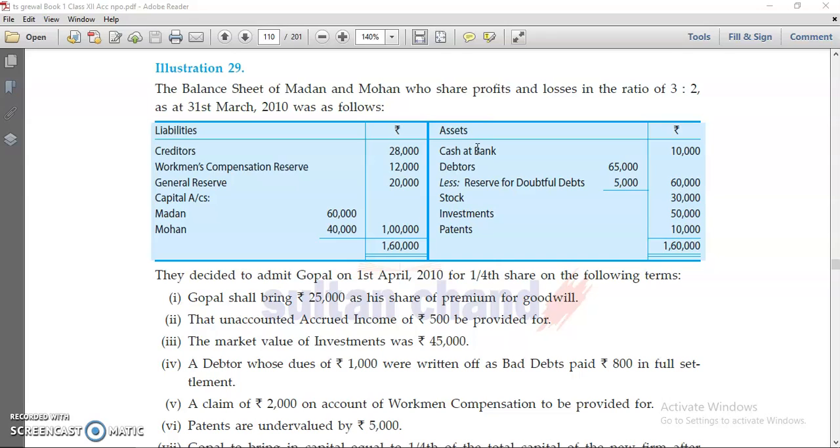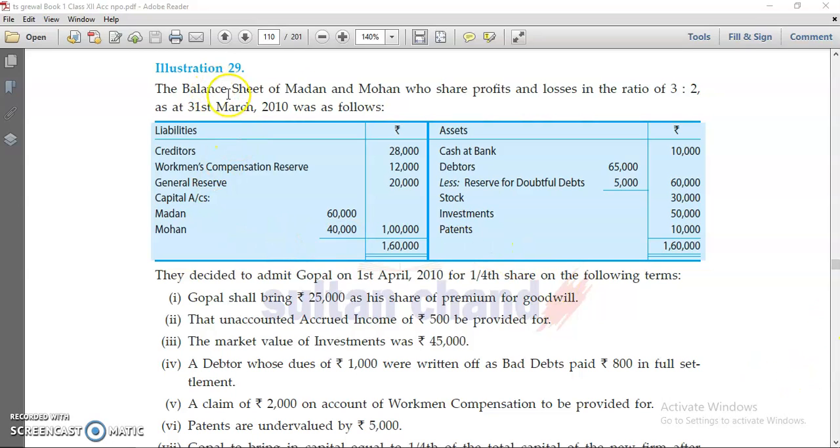One is where adjustment is required and the new partner's capital is given, and second is where they ask for proportionate capital but the new partner's capital is missing. So let's start with the same questions.